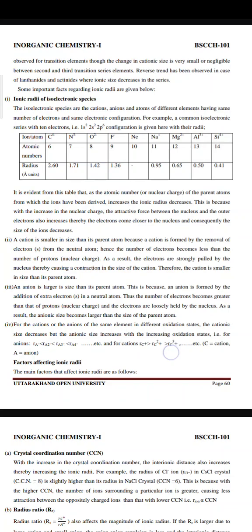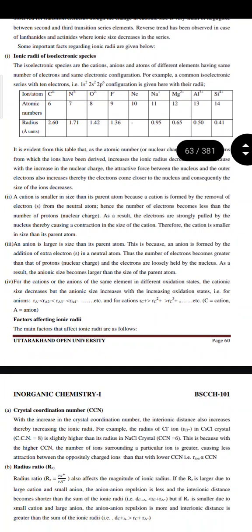Some important facts regarding ionic radii are given below. First one is ionic radii of isoelectronic species. The isoelectronic species are the cations, anions and atoms of different elements having the same number of electrons and the same electronic configuration. For example, a common isoelectronic series with 10 electrons, that is 1s2, 2s2 and 2p6 configuration, is given here with their radii. Atomic number 6, its radius will be 2.60, atomic number 7, 1.71, atomic number 8, 1.42 and so on.